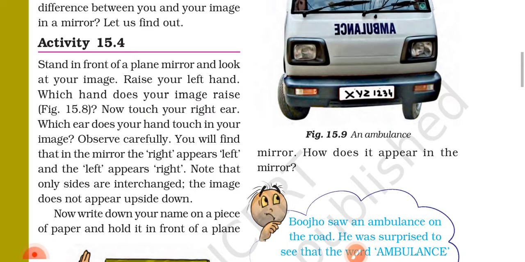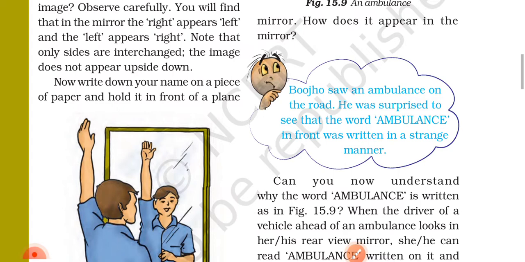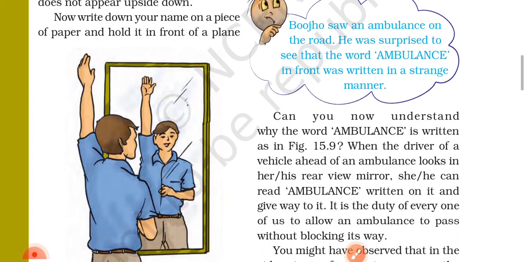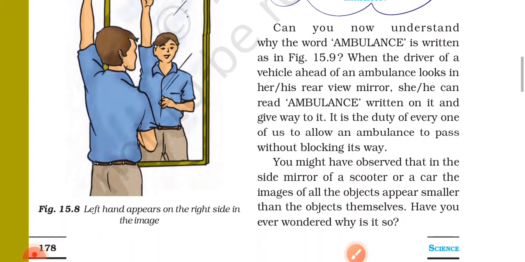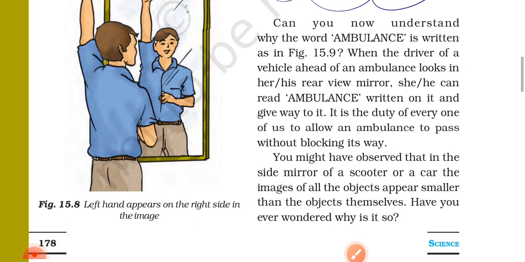Now write down your name on a piece of paper and hold it in front of a mirror. Figure 15.8. Left hand appears on the right side in the image.